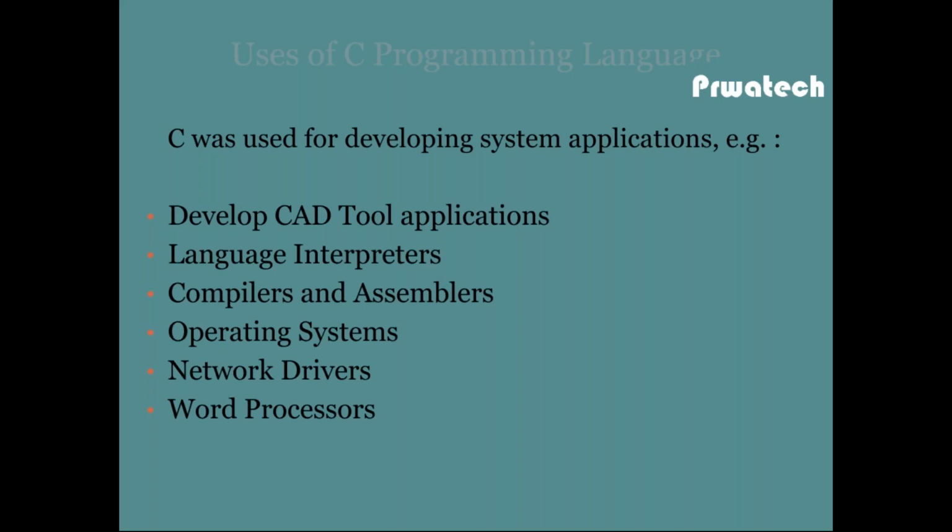Then next, ATM machines. For ATM machines also they used C language for developing the applications. Language interpreters and compilers, different compilers like the Visual Studio compiler for Windows, and the GCC compiler for Unix or Linux. So compiler applications are also written in C language. Operating systems like Windows, Mac, Unix, Linux operating systems, network drivers, and word processors also.